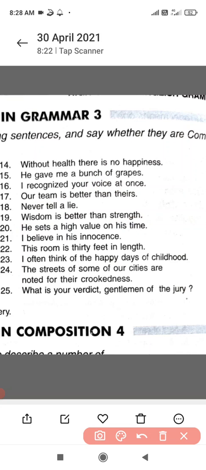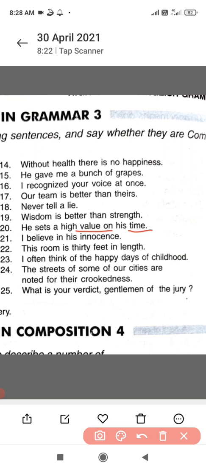Sentence number 20. He sets a high value on his time. Time is what? Now, time can be measured in several parameters like seconds, hour, minutes. So the time is something which is common. It's not specific. So, time is a common noun. And value, beta. It's an attribute. So, it's an example of abstract noun.